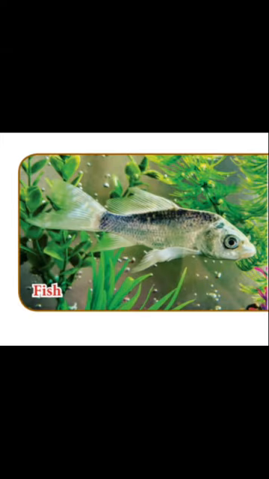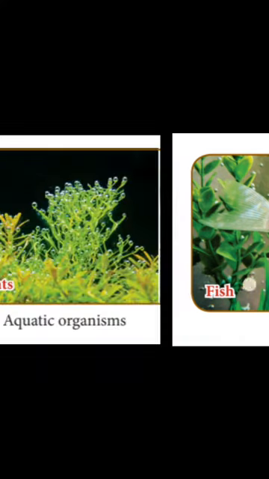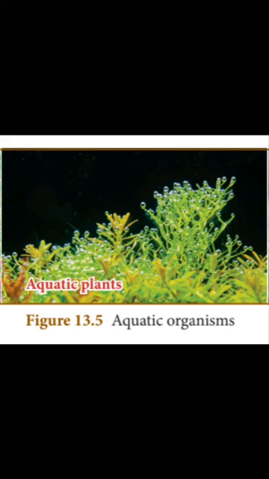Fish extract the oxygen from the water and expel water through the gills. Fish can survive in water only through the dissolved oxygen present in water. Aquatic plants make use of dissolved carbon dioxide for photosynthesis. So in order to prepare their food, aquatic plants use carbon dioxide which is dissolved in the water.